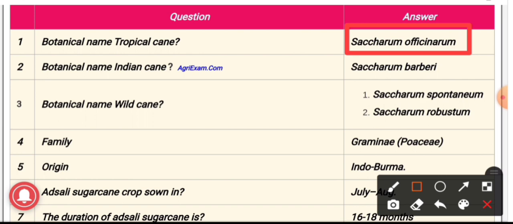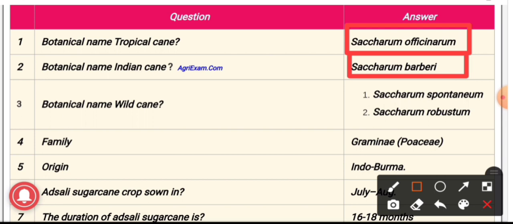Second question, the botanical name of Indian cane. The answer is Saccharum barberi. It is the botanical name of Indian cane. In case of sugarcane, we have 3 cultivated species and 2 wild species. Cultivated species are Saccharum officinarum, Saccharum barberi and Saccharum sinensis.